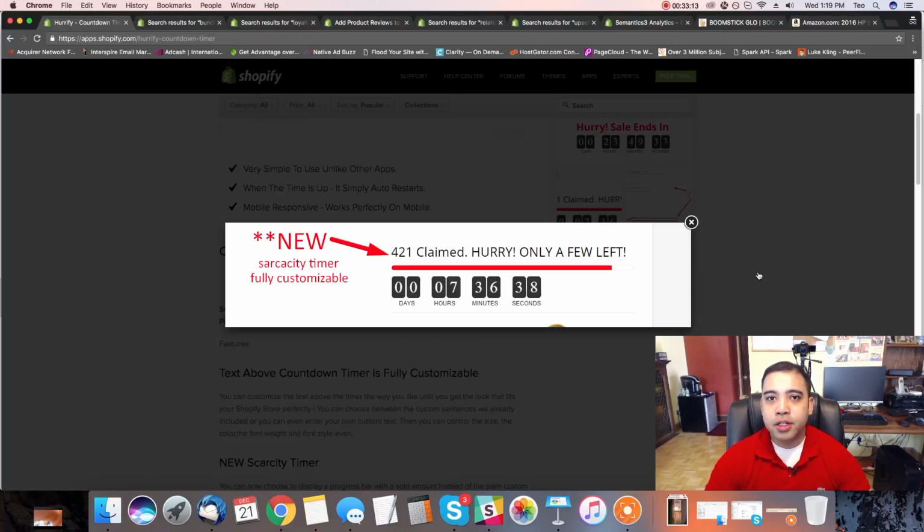When you're using urgency, you're able to get that person to buy it right away rather than wait 3, 4 days, 7 days, because at that time if they wait 3, 4, 7 days, more than likely they're not going to purchase that product from your page, right, from your offer. So what you want to do is create this urgency and tell your customers, hey, there's only a few left.